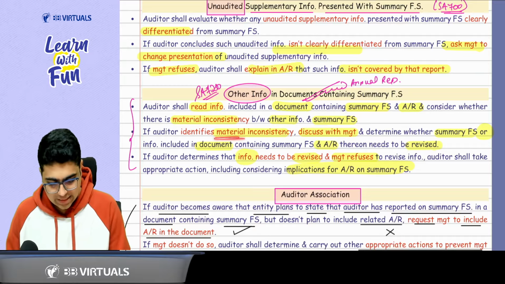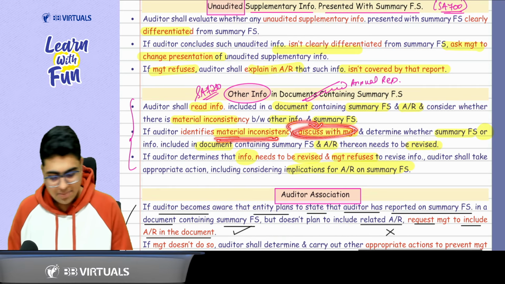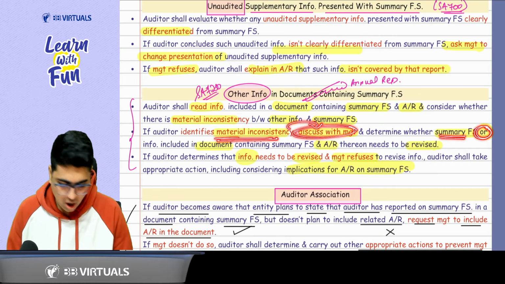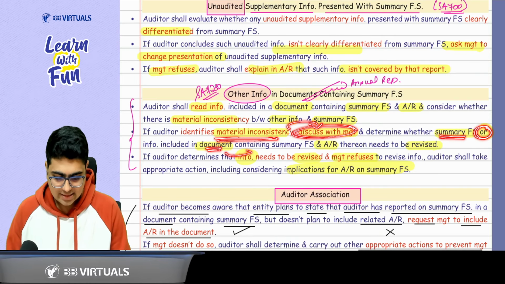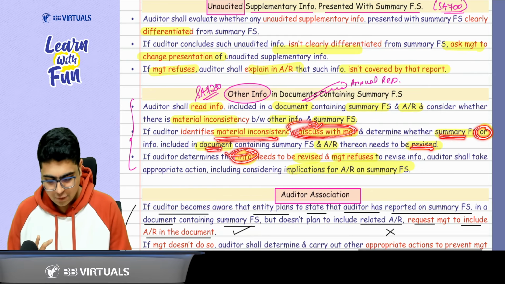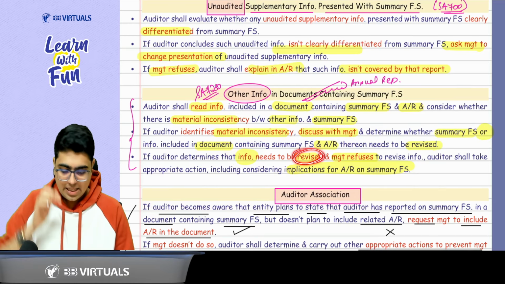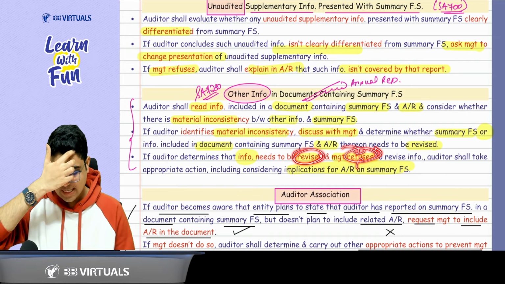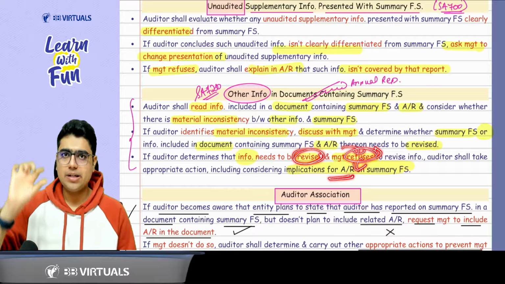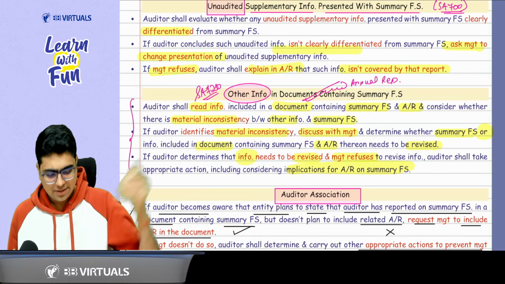If you feel there is a material inconsistency, then discuss with the management whether the summary financial statement or the document which contains the summary financial statement needs to be revised. If you feel that the other information, that is the annual report, needs a revision, it is improper, and if the management refuses, then you add a section in your audit report that a material misstatement is there in the annual report. This is the same thing we cover in SA 720, nothing different here.